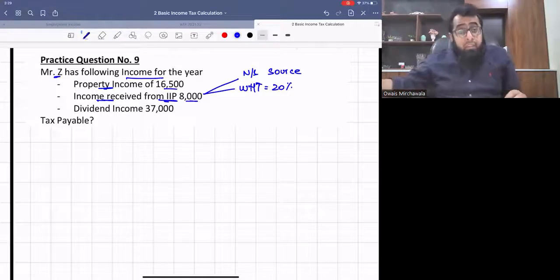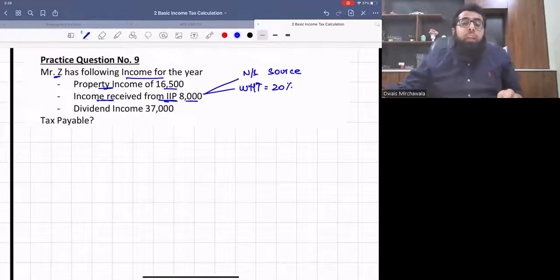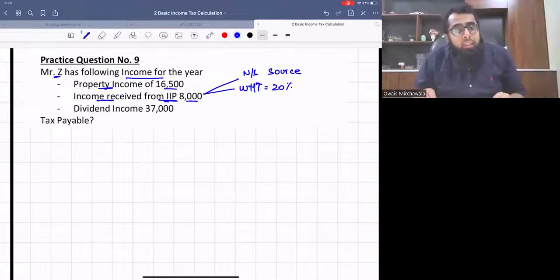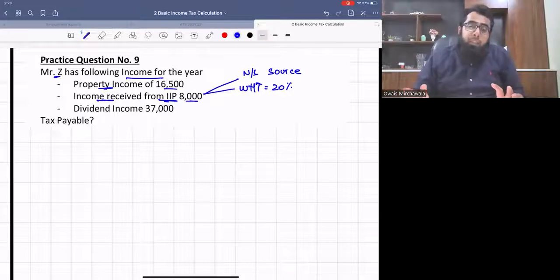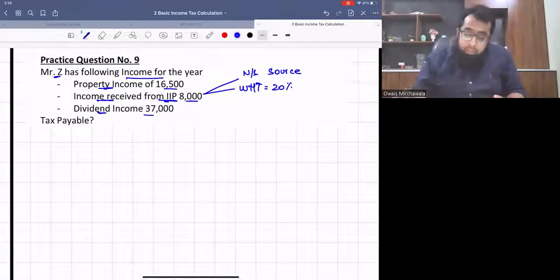Whenever the examiner is silent, we will use this default assumption that IIP will be included in non-saving source and withholding tax will be 20%. The dividend income is 37,000.